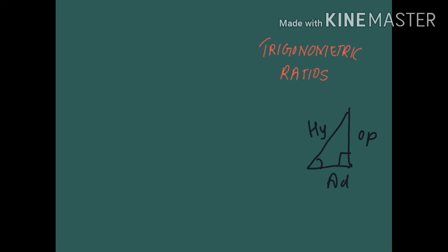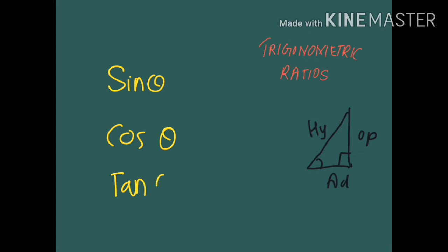Now first let me explain the ratios of the first trigonometric functions: sine theta, cos theta, and tan theta. Sine theta equals opposite by hypotenuse. Cos theta equals adjacent by hypotenuse. And tan theta equals opposite by adjacent.